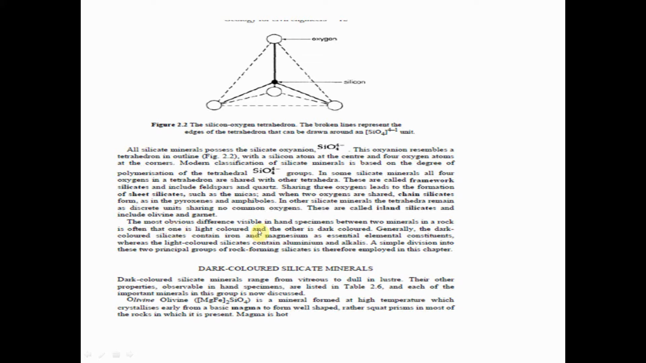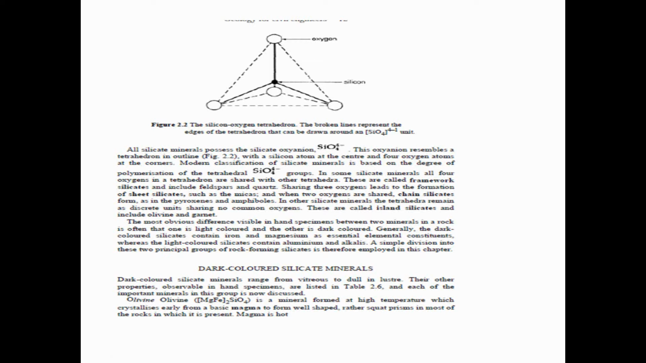The most obvious difference visible in hand specimen between two minerals in a rock is often that one is light colored and the other is dark colored. Generally, the dark colored silicates contain iron and magnesium as essential elements, whereas the light colored silicates contain aluminum and alkalis. A simple division into these two principal groups of rock-forming silicates is therefore employed in this chapter.